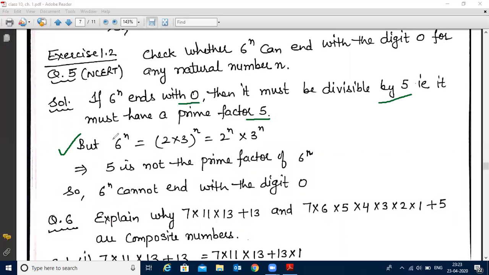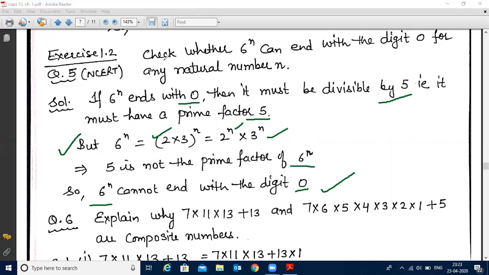6 means 2 into 3. So 6 raised to power n will become (2 into 3) raised to power n. Using the law of exponents, it will become 2 raised to power n into 3 raised to power n. Here you can carefully observe that there is no factor of 5. So 5 is not a prime factor of 6 raised to power n. So 6 raised to power n cannot end with digit 0. Hence proved. We have proved that 6 raised to power n cannot end with digit 0.